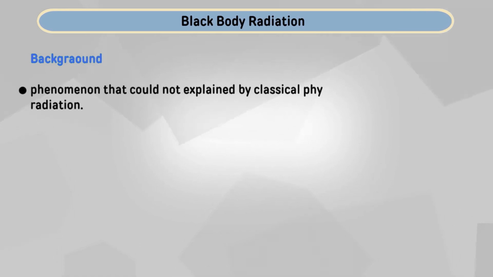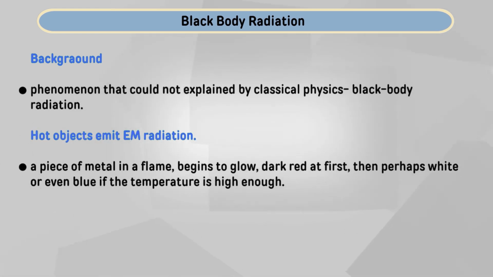And the background of this topic: one of the phenomena that could not be adequately explained by classical physics was black body radiation. So, earlier we listed in the last lecture certain phenomena like black body radiation, photoelectric effect, Compton effect, and specific heat. So, this is one of those, and we know that hot objects emit EM radiation.